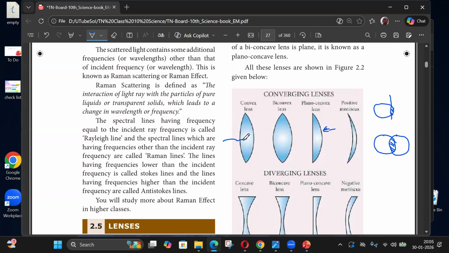Biconvex means both the surfaces are of the same radius. These convex lenses can also be made with one small sphere and a bigger sphere. The one which has got the small sphere, the curvature is more, the bending is more. The one with the bigger sphere, the bending is less. Like you have a road like this, right? This is a smooth bend, but the road can also go like this. It's a sharp bend, right? Understood?